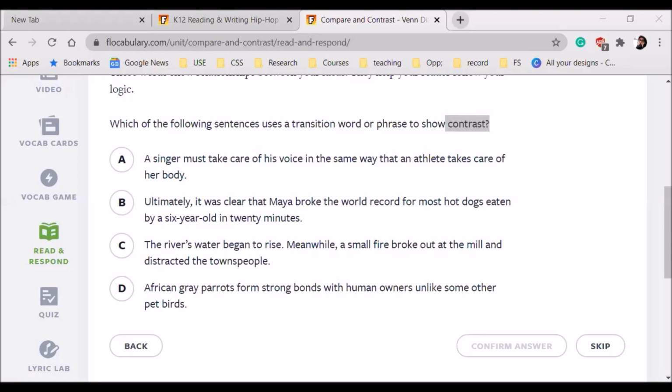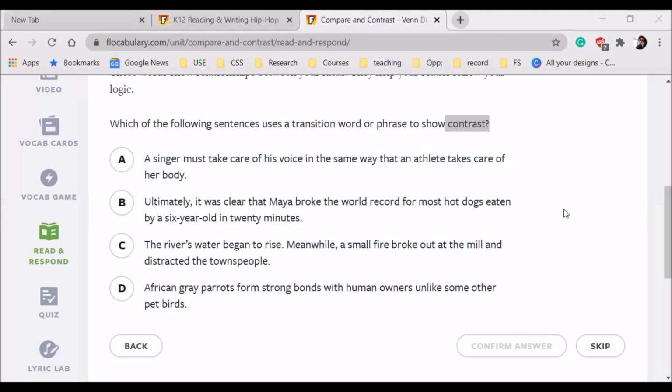Singh takes care of his voice in the same way that an athlete takes care of her body. It was clear that Maya broke the world record for the most pies eaten by a 6-year-old in 20 minutes. The river water began to rise. Meanwhile, a small fire broke out at the mill and distracted the townspeople. African gray parrots form strong bonds with human owners, unlike some other birds.